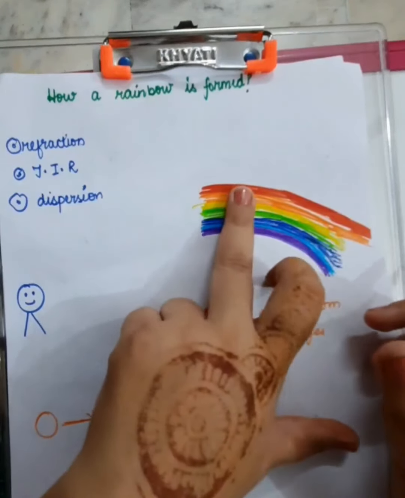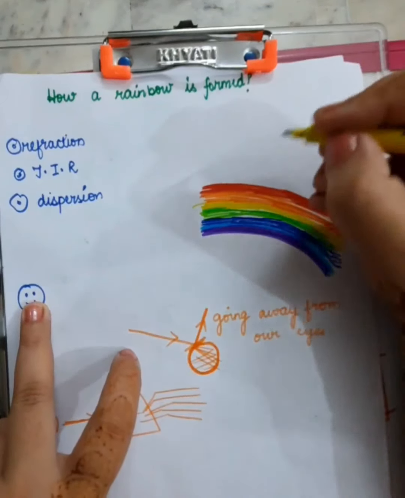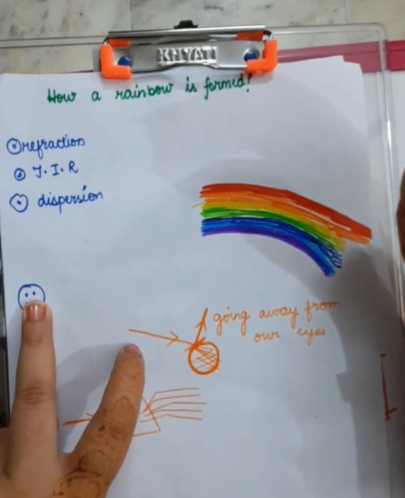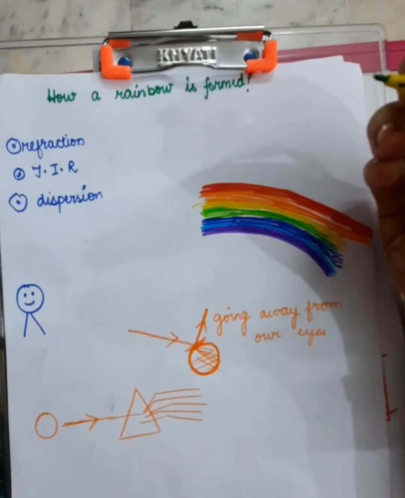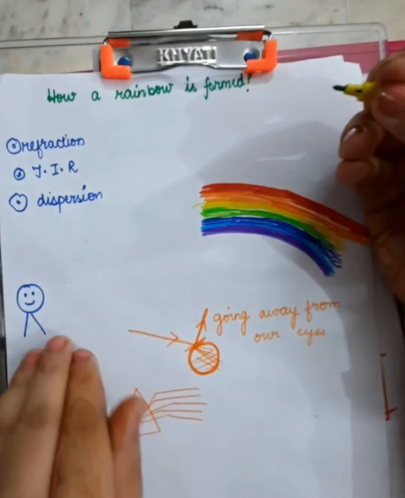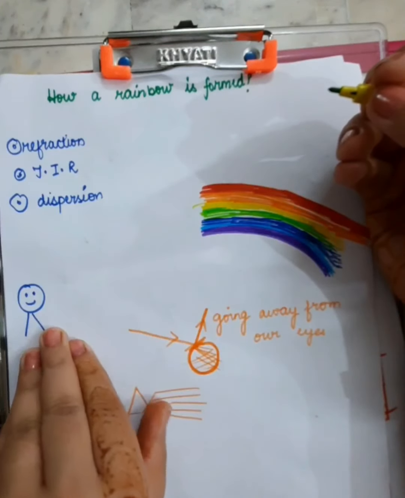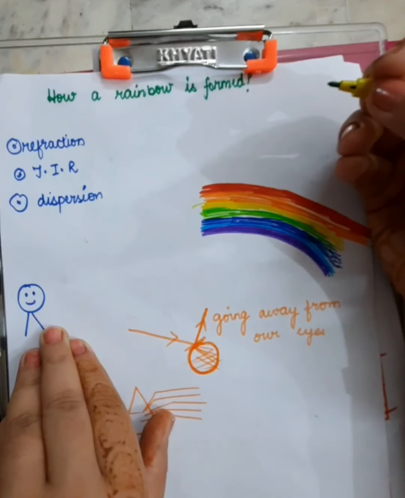Now this red color is sending out red light to the eyes of that man. And we know that we are able to see something because the light gets reflected to our eyes. We know that the red light must have gone to the eyes of that observer, and that's why he is able to view it. So this is exactly happening.